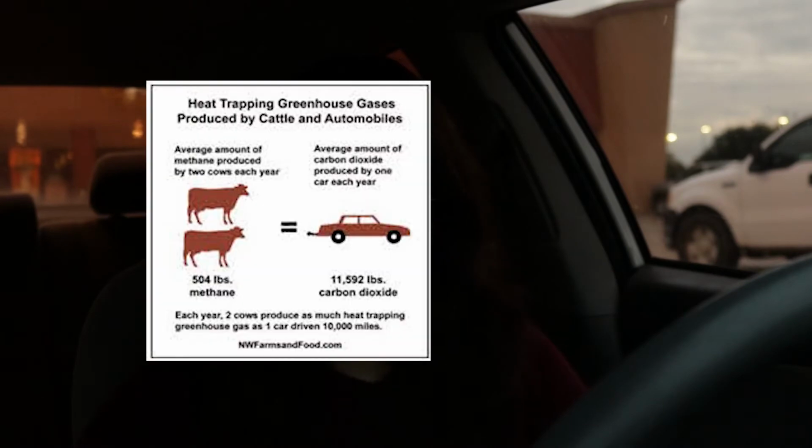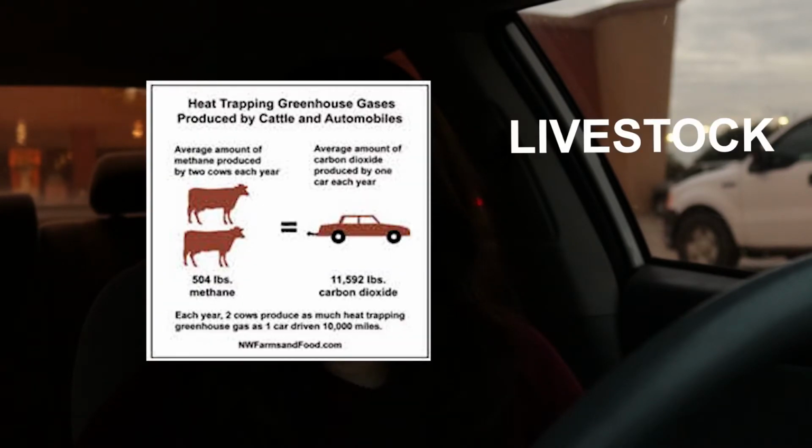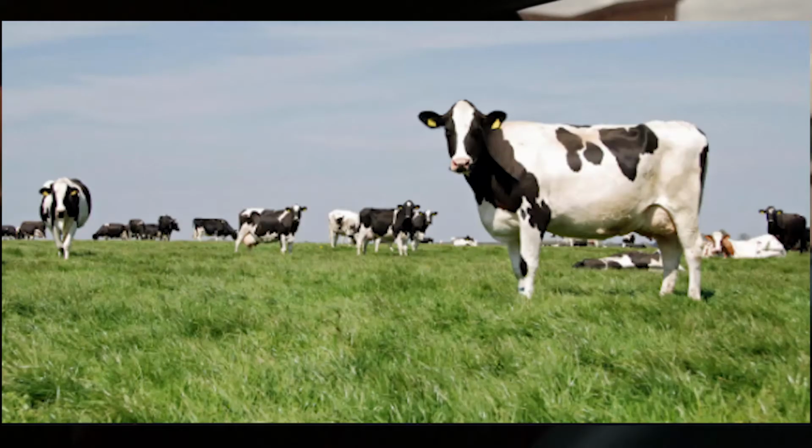Reason number two. Cows and other livestock animals emit methane, a potent greenhouse gas. Also, rising beef production requires increasing quantities of land. This is created by cutting down trees. And now that we're on it, let's talk about our third cause, which is deforestation.